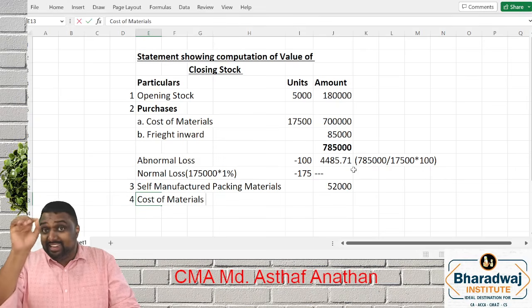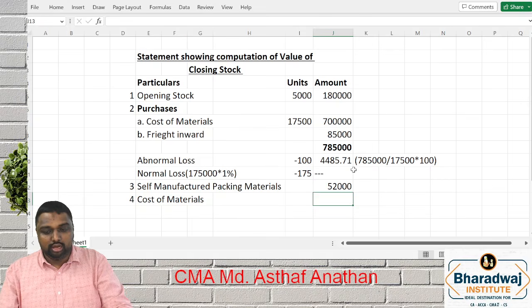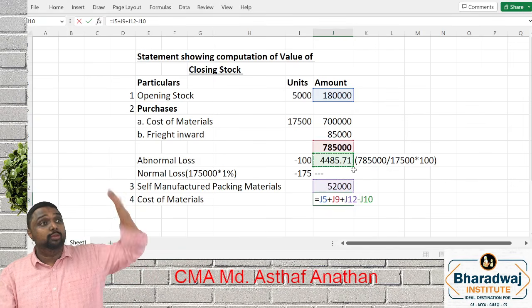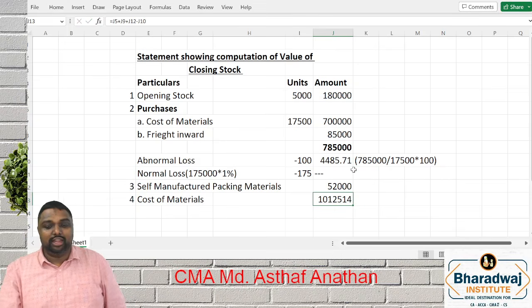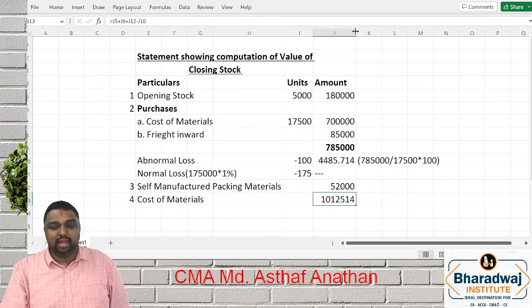So listen carefully, my dear friends. We are doing which method? Average method. So you have to take the cost of the material. Your opening stock value will be taken, plus you will also take the purchases value. Now add the self-manufactured material value. Abnormal loss value you have to exclude, so you have to reduce that, because it will go to costing P&L. So you will get a net amount of 10,12,540.